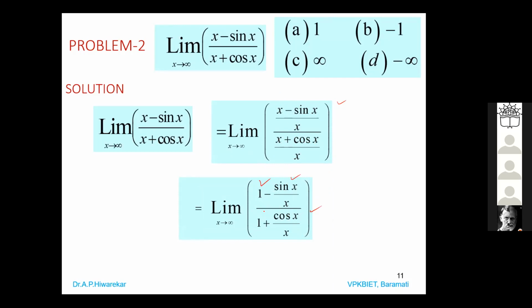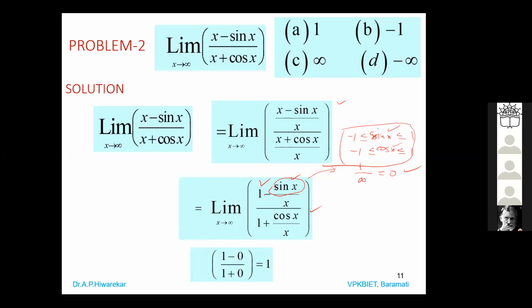Okay. And we know that when x tending to infinity, 1 by infinity is 0. But the sin x value is between minus 1 to plus 1. Do you know this? Cos x value, what is the maximum value of cos x? Plus 1. What is the minimum value of cos x? Minus 1. So sin x and cos x values are finite, from minus 1 to plus 1. So this quantity is finite, and 1 by infinity is 0. So that's why we are getting this term as 0.